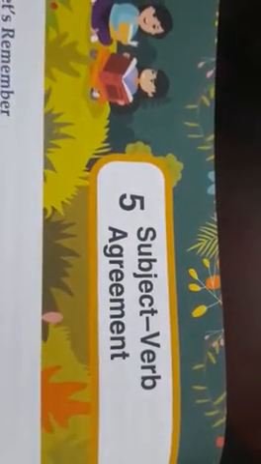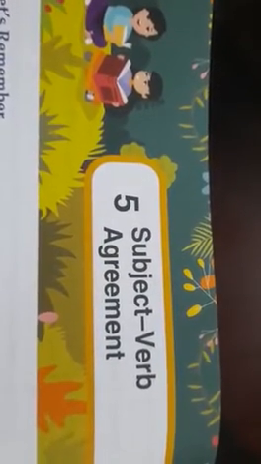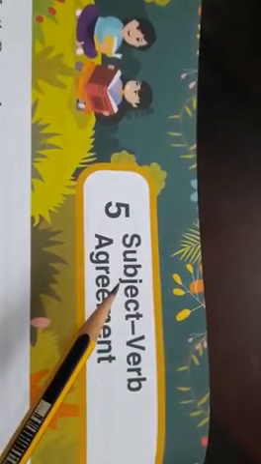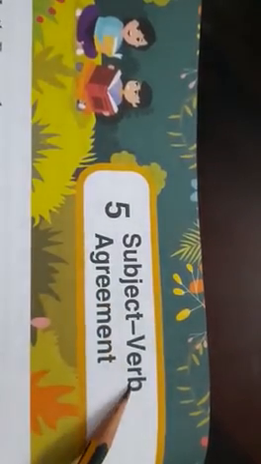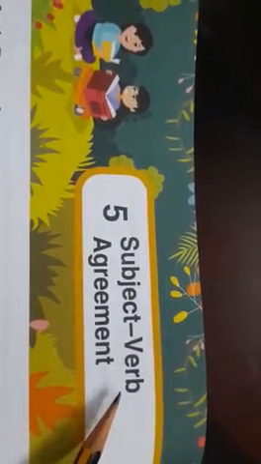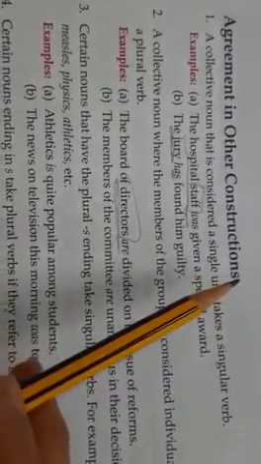Students, we are learning about subject-verb agreement from your Grammar Tree for class 8. Previously, we discussed some general rules, how to select a verb for our subject, and we also discussed, according to the tenses, present, past, and future, how to select a verb for our subject. Today, we are going to learn about the agreement of verb with other constructions.